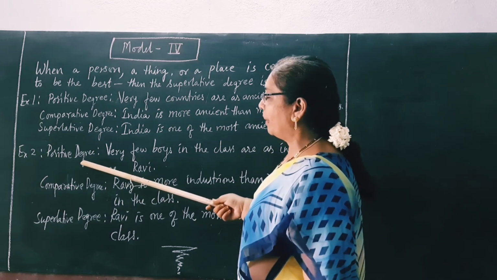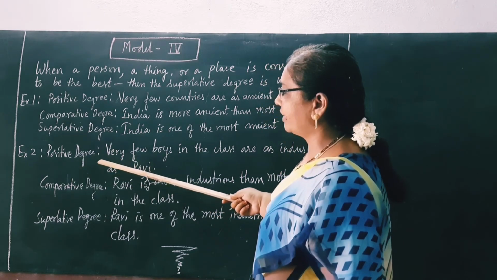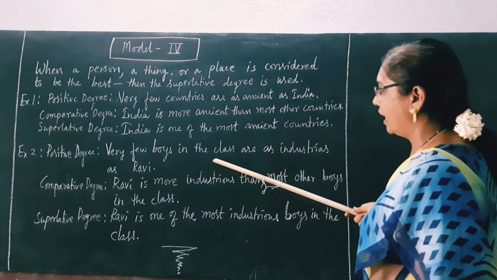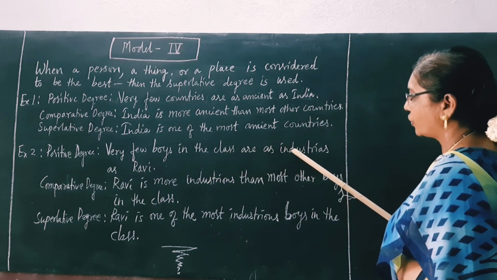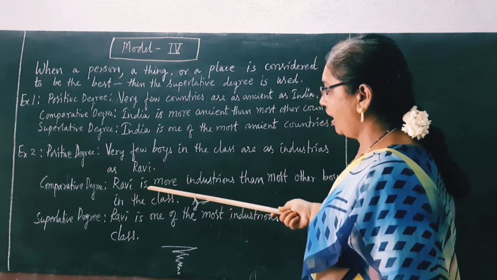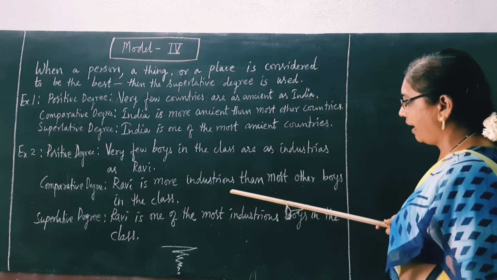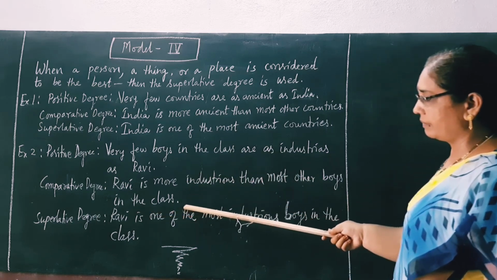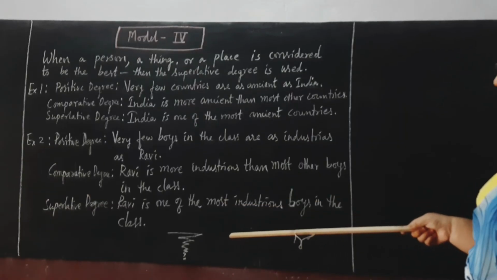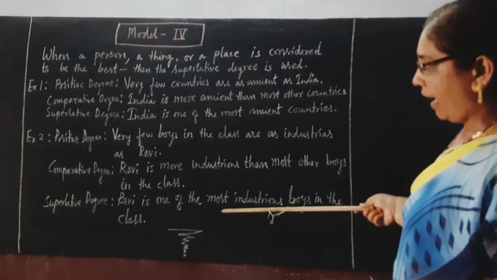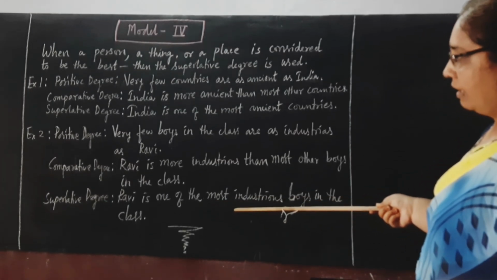The second example, let us take this. Very few boys in the class are as industrious as Ravi. Ravi is more industrious than most other boys in the class. Which we have done up till now. This is the last one. And we conclude with this.